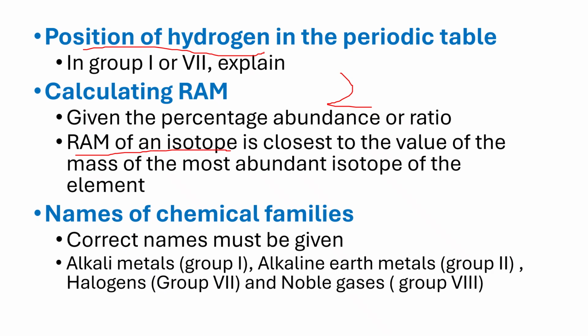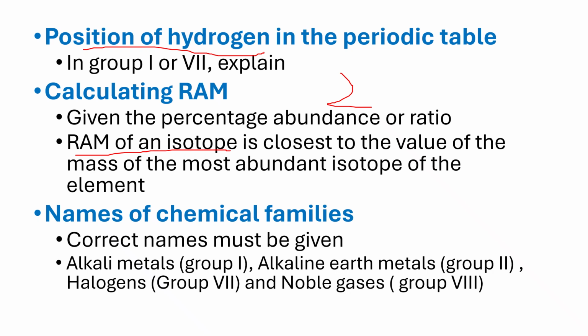When it comes to naming the chemical families, because at times you are asked in exams, ensure that you give correct names, and avoid confusing names of chemical families with names of groups. When you talk of names of groups, we have group 1, group 2, group 3, group 4, up to group 8. But when you are told to give the names of the families, then it is alkali metals for group 1, alkaline earth metals for group 2, halogens for group 7, and noble gases.